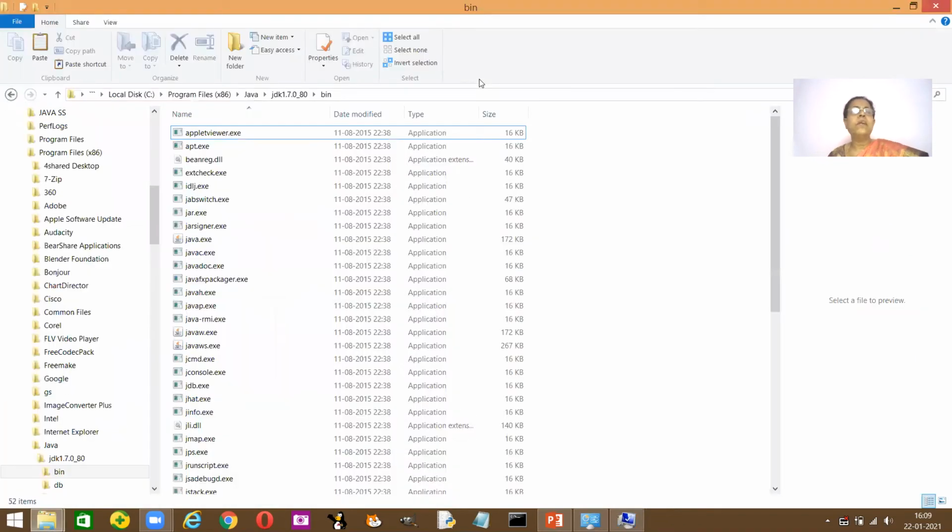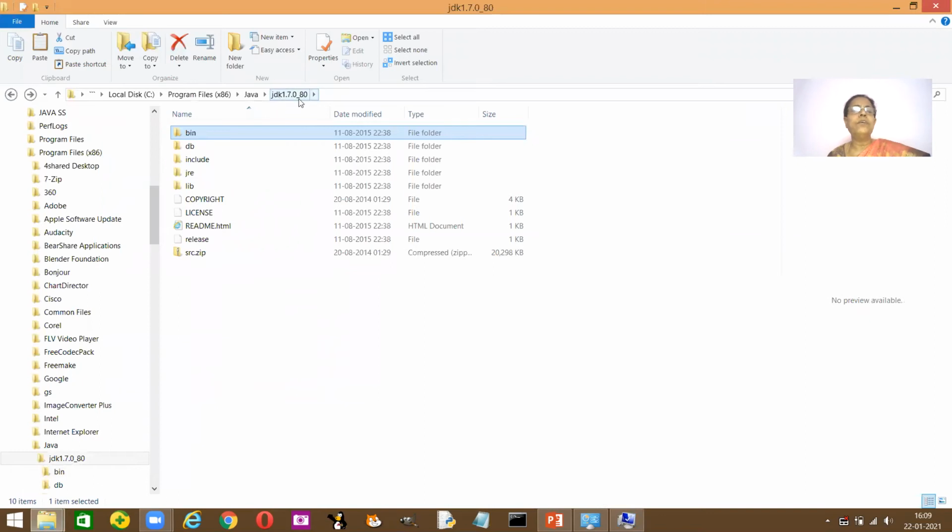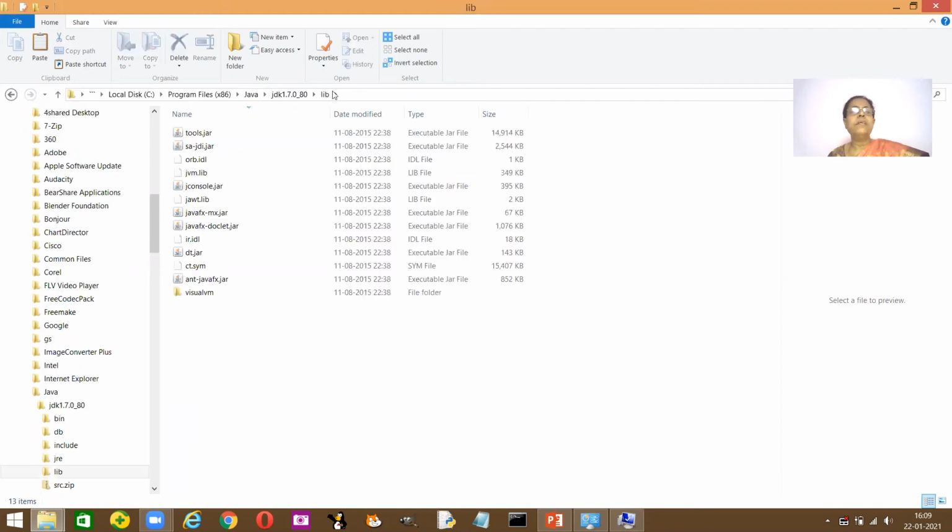Yeah, we have to copy the path for class. So instead of bin, lib should come. So just go back one step. So bin goes, you're in JDK. From here, you select lib, the library. Okay, double click on this. So you get the library. Now copy this path for the class.